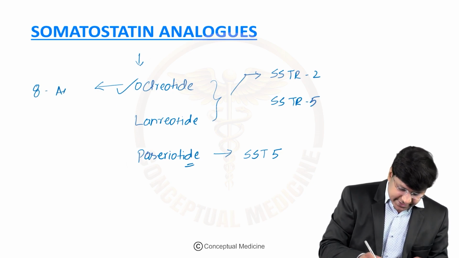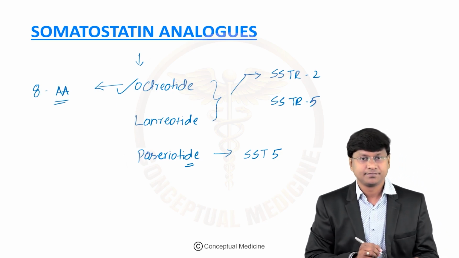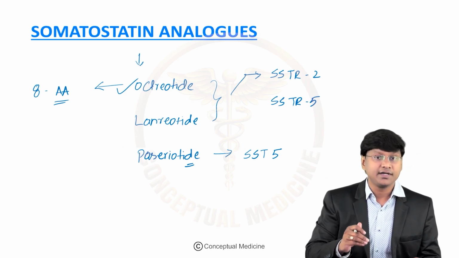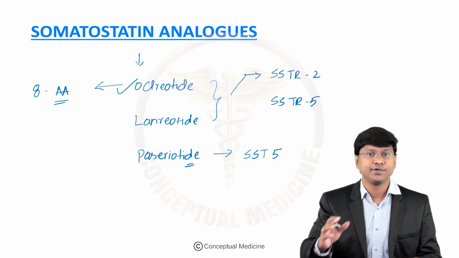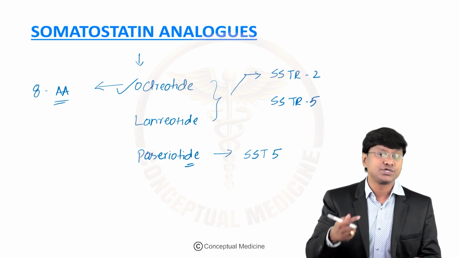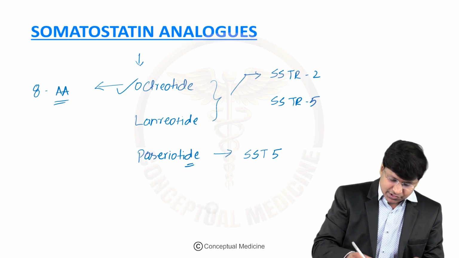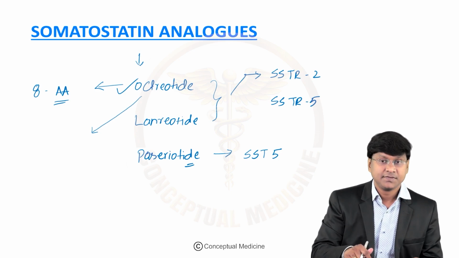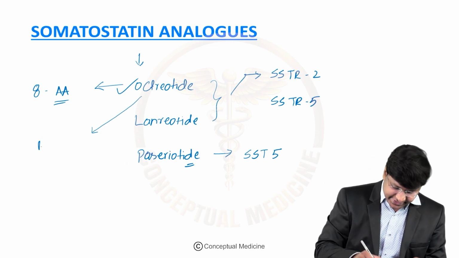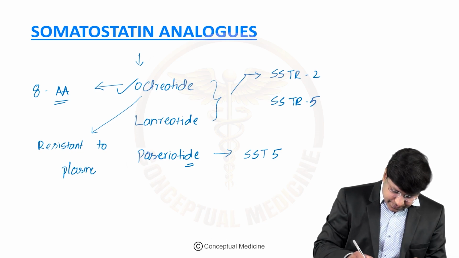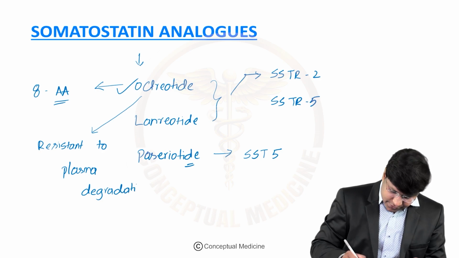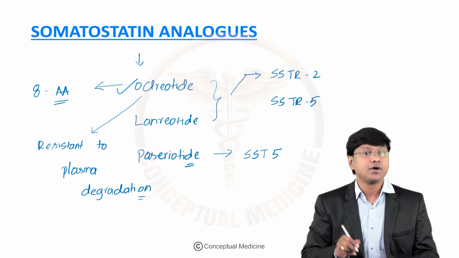In contrast to native somatostatin, which is also produced in our body from the hypothalamus, the somatostatin analog is relatively resistant to plasma degradation. Okay, so that is about octreotide.